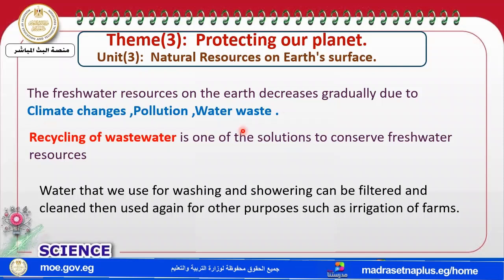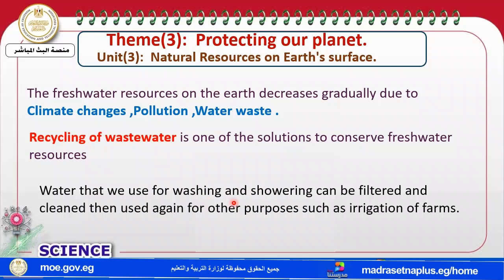This water decreases and we drink the fresh water. So what will happen if this disappears? Of course, we will die. So humans recycle this wastewater to use it and to conserve the fresh water. To use it for what? For showering, for agriculture, for many purposes. But we must recycle the wastewater to reuse it again.